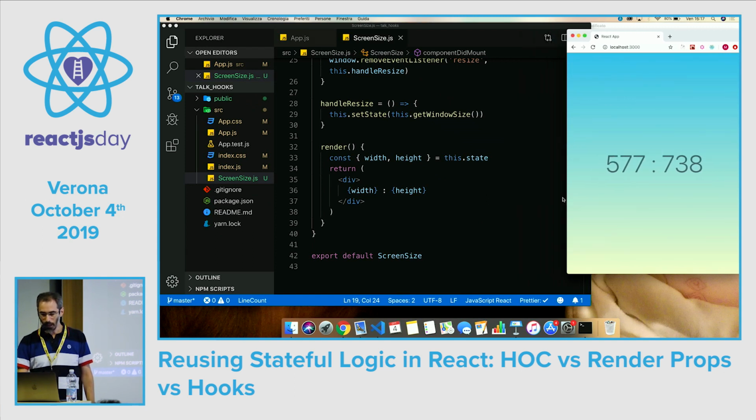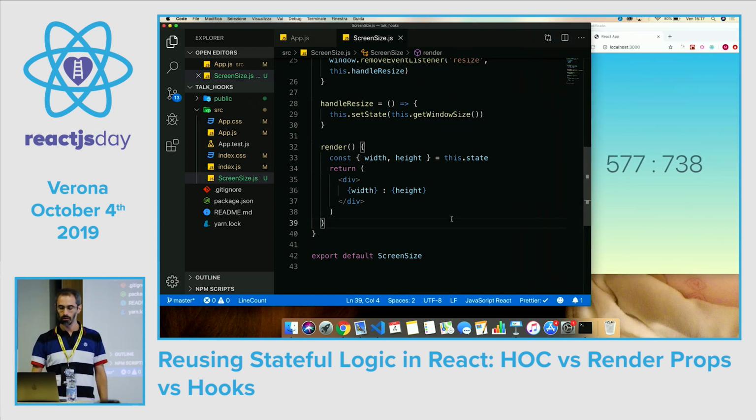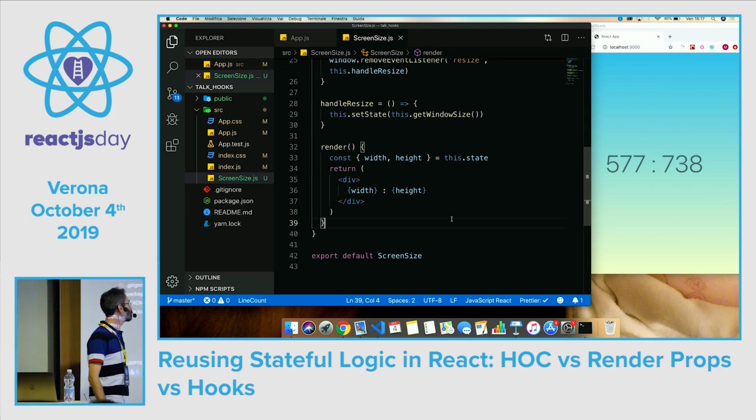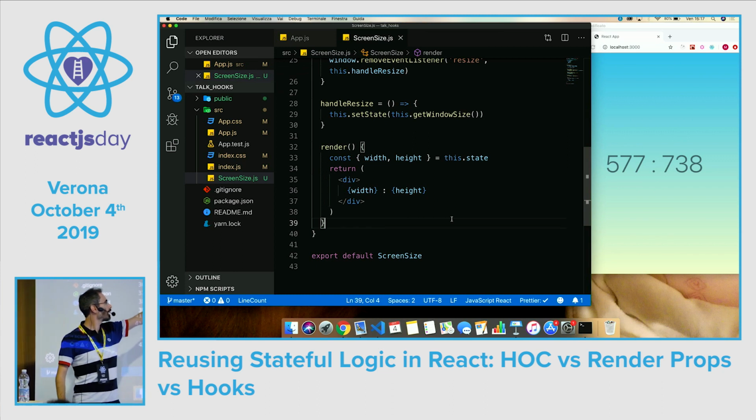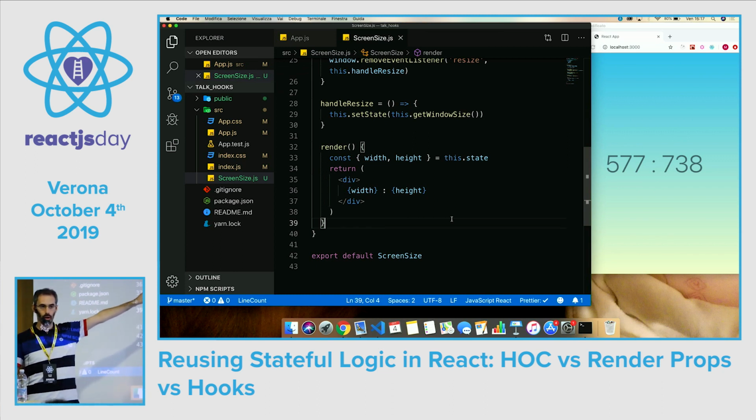Okay. Now, if we want to reuse this logic, if we want to make this width and height available to another component, what can we do? The first thing that may come to my mind is, well, I just render the component here and I pass to it the width and height via props.